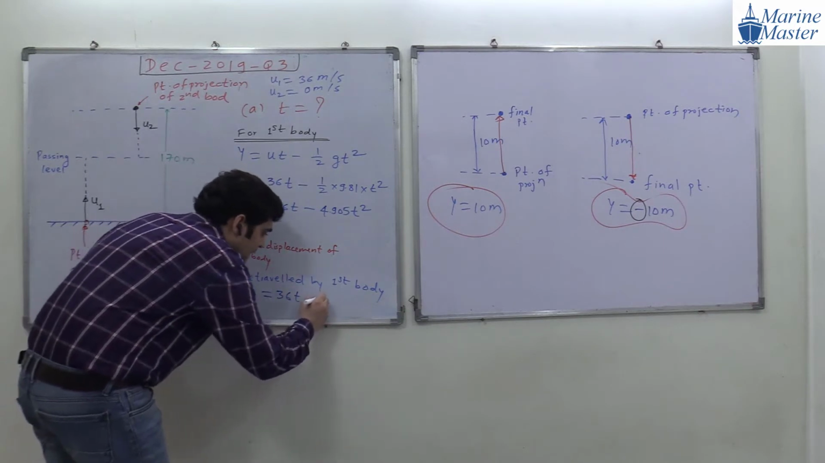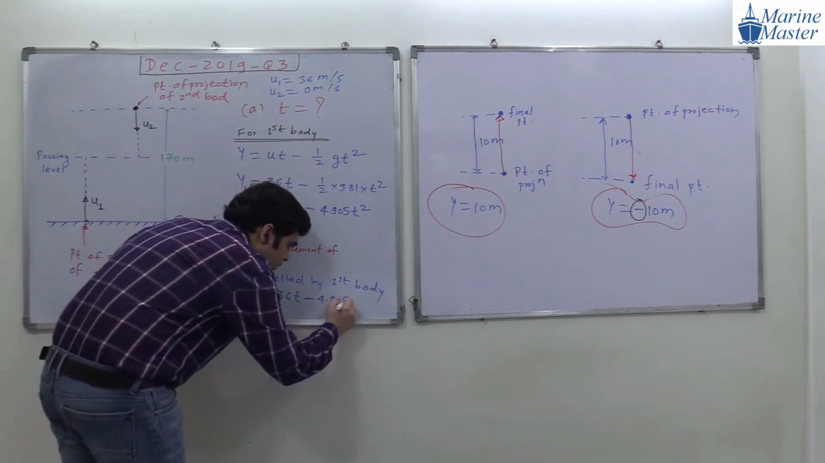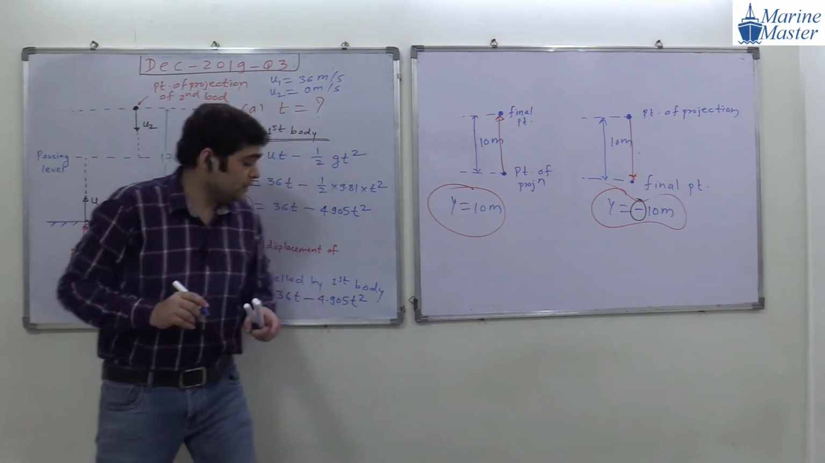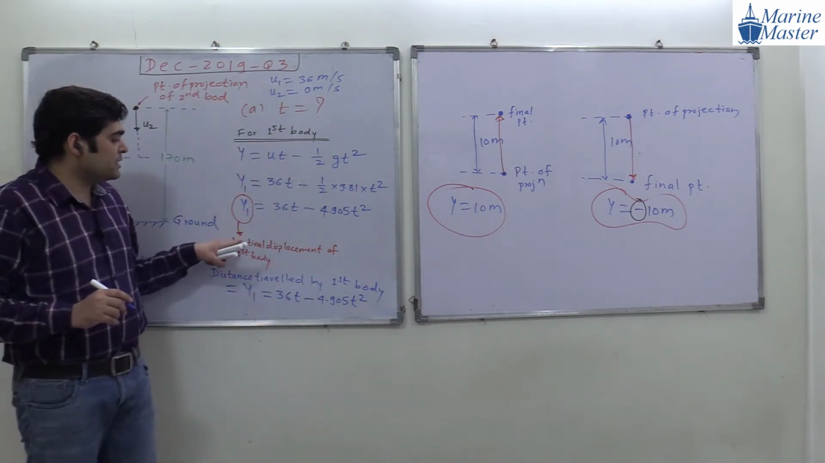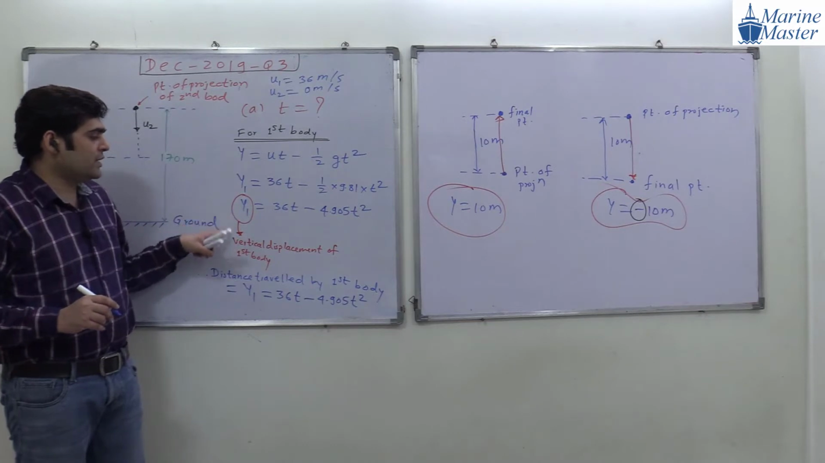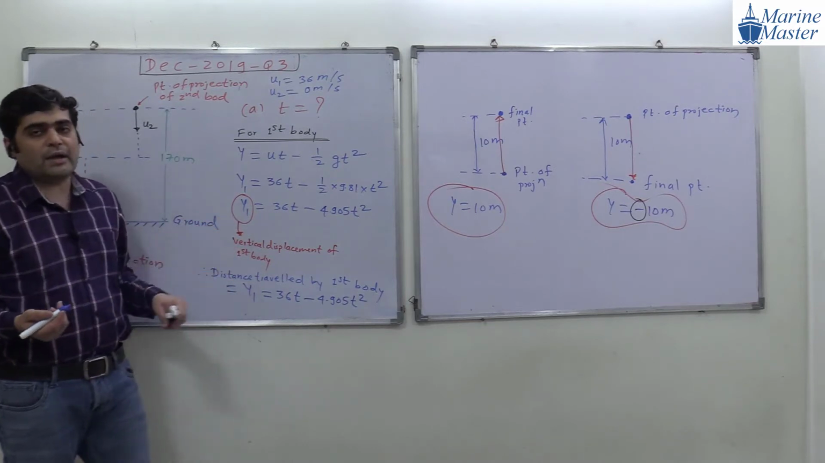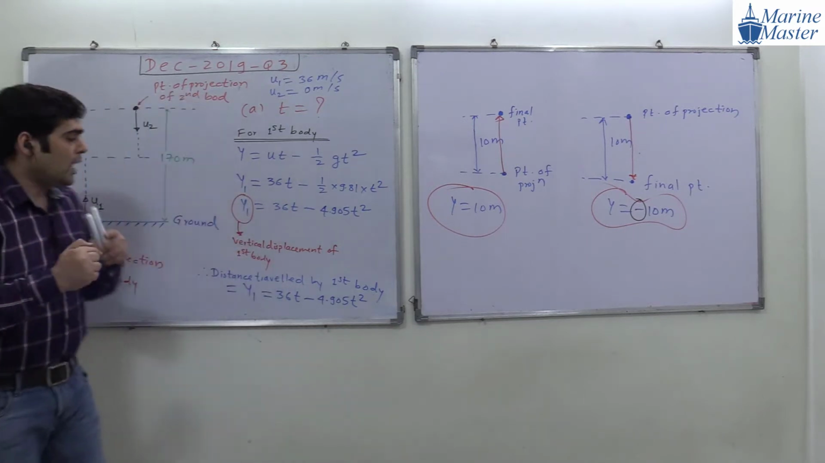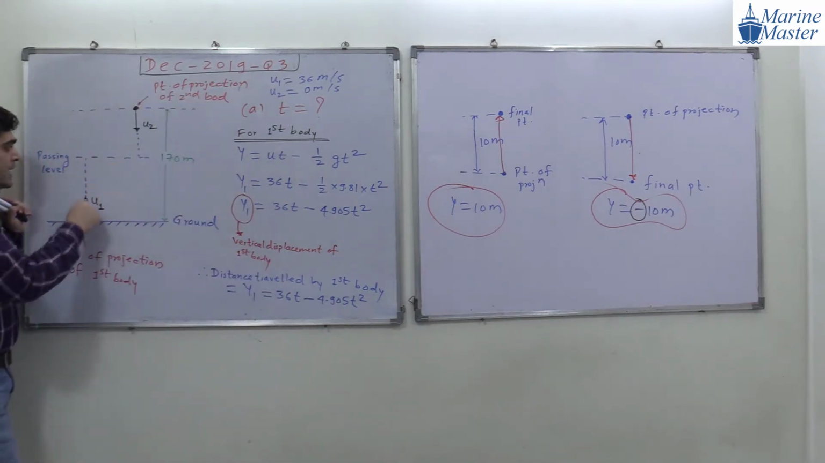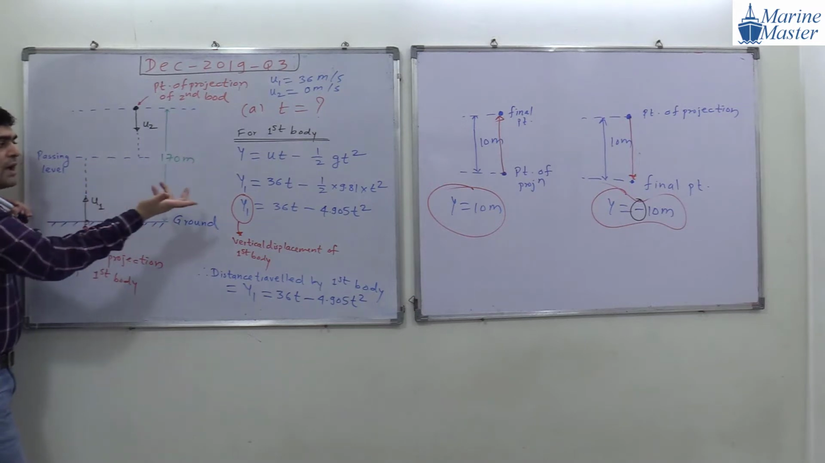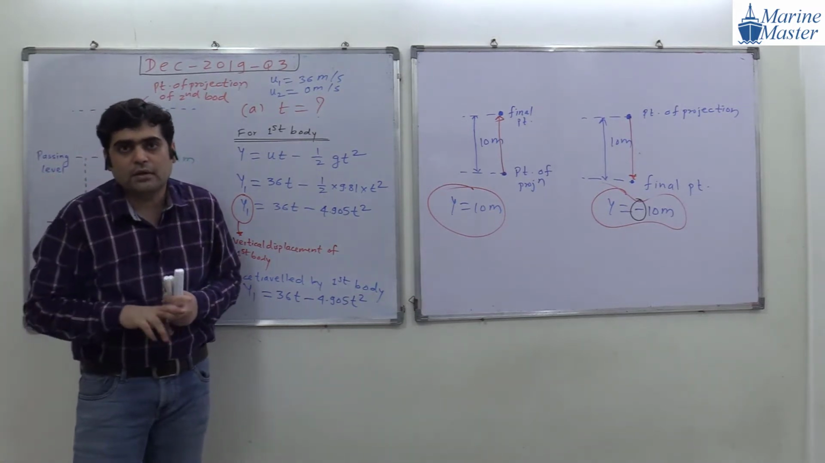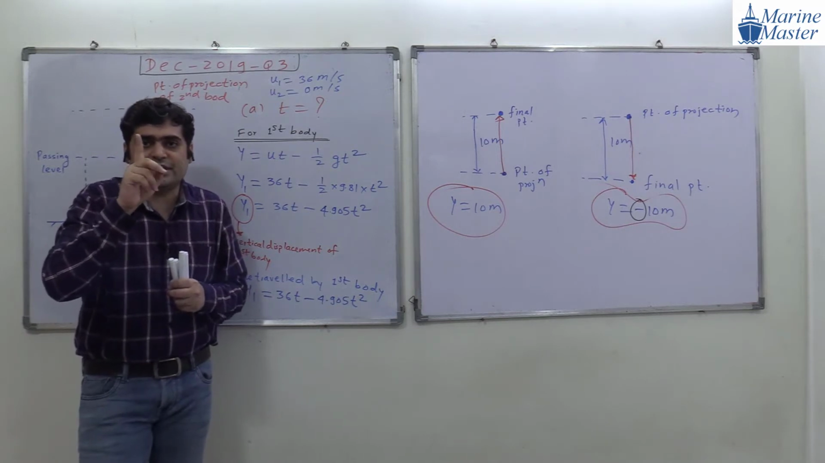3060 minus 4.905 t square. Any doubt in this discussion, guys? Any doubt in this distance? So whatever the value of y, in this scenario, y1 is positive. And why is y1 positive here? Because our final point, this passing level point, is above the point of projection. So y1 is positive, and whatever the distance traveled is the same as y1. Okay guys, are you getting my point? Try to see the scenario here.